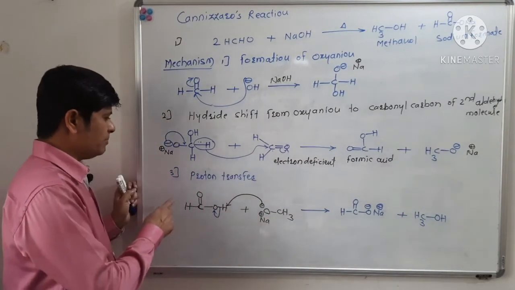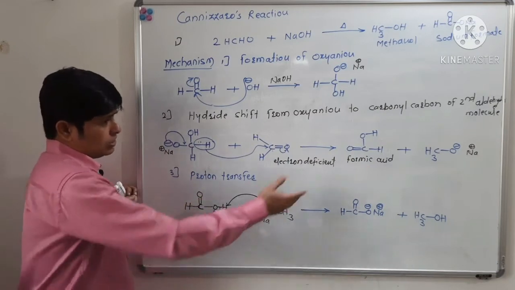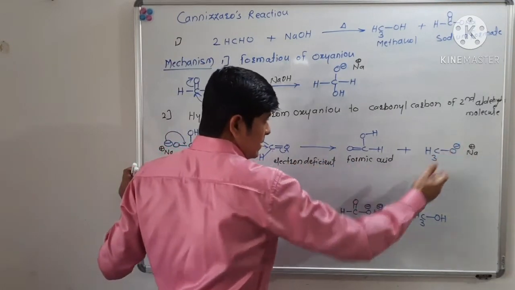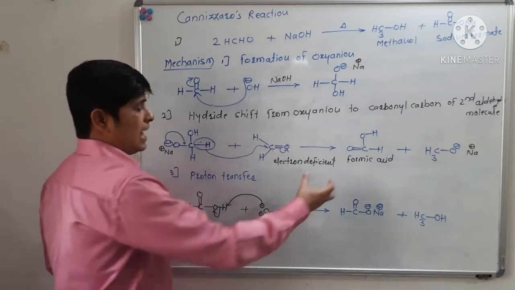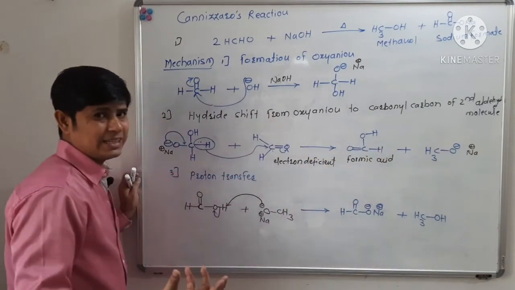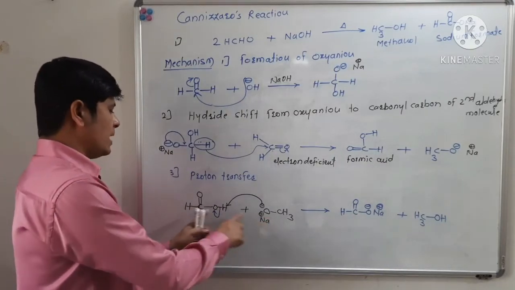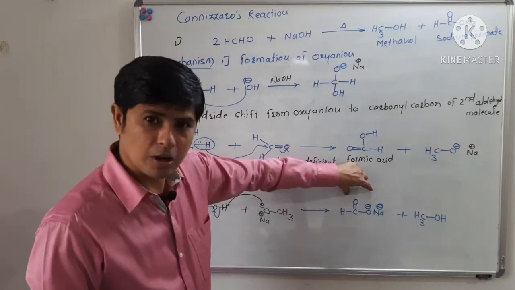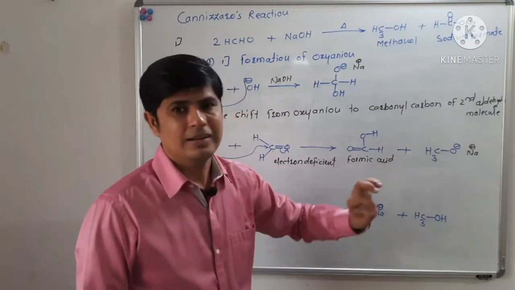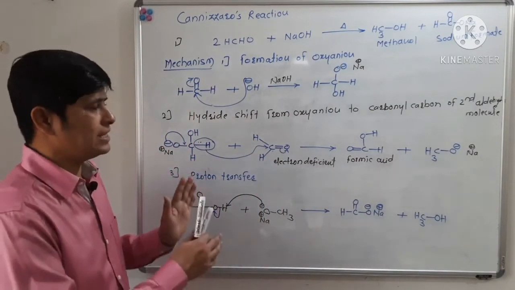Now in the third step there is proton transfer. This sodium alkoxide is very basic, and this carboxylic acid is acidic. So there will be an acid base reaction. This base will abstract a proton from the acid. So there will be a formation of sodium salt of carboxylic acid and methyl alcohol or alcohol molecule. So this is the Cannizzaro reaction.